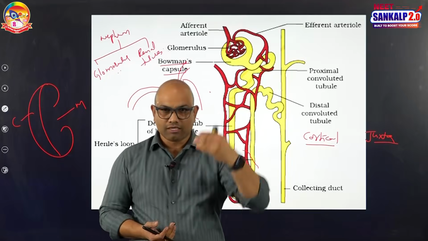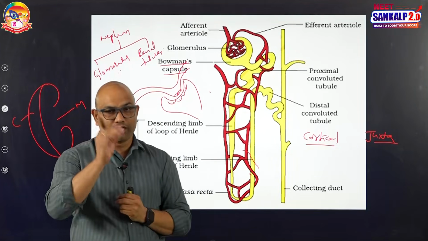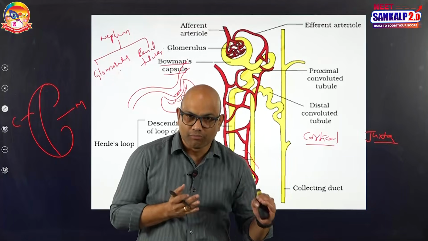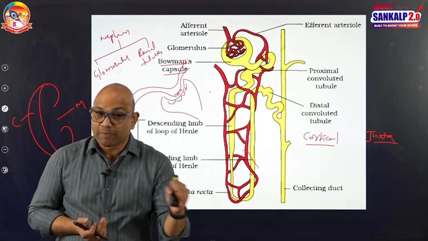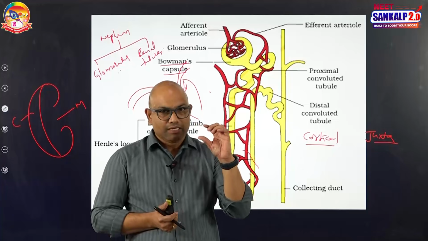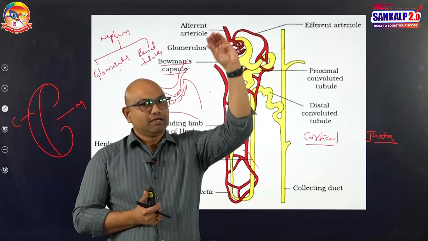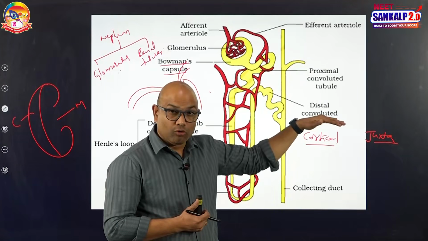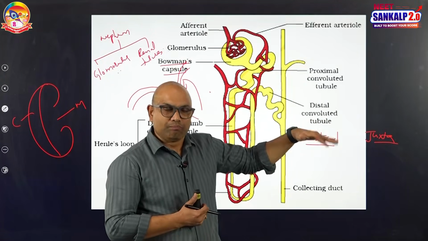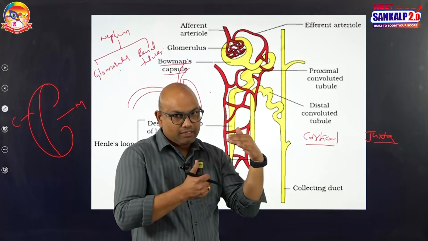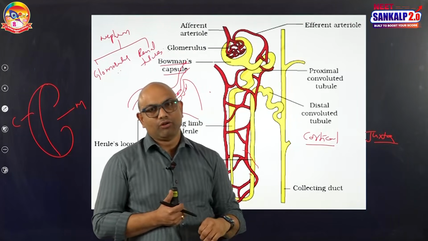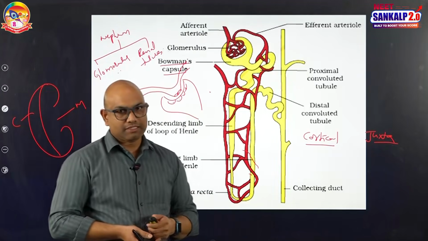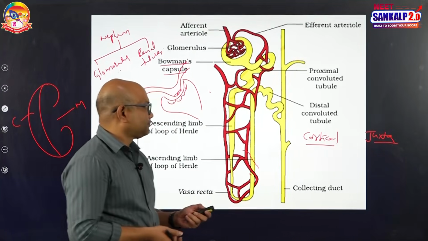When we talk about the glomerulus and Bowman's capsule location, the glomerulus and Bowman's capsule put together are known as the Malpighian body, which is also called a renal corpuscle. That renal corpuscle is located in the slightly upper region of the cortex in cortical nephrons. The glomerulus and Bowman's capsule are located at the junction of cortex and medulla in juxtamedullary nephrons. So, these are the differences between cortical and juxtamedullary nephrons.